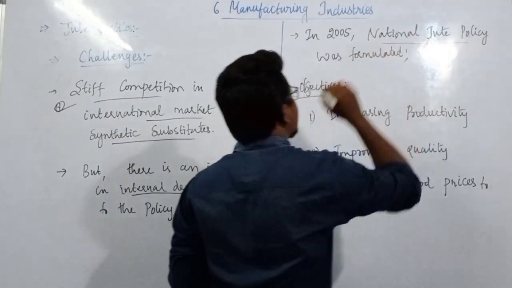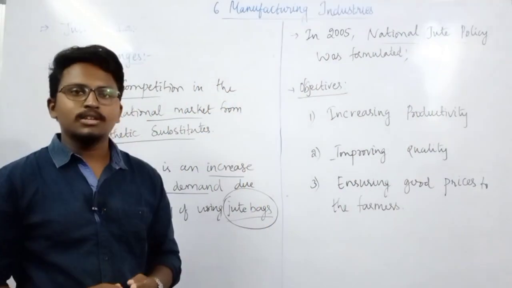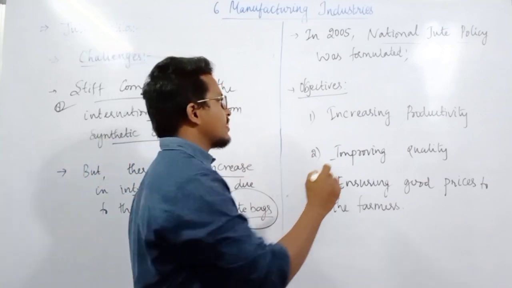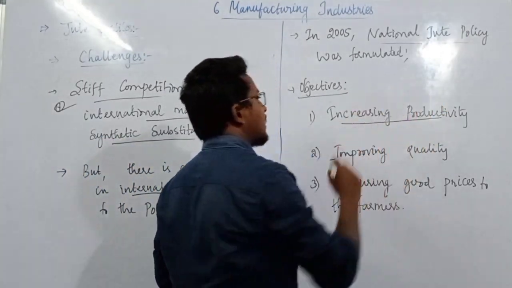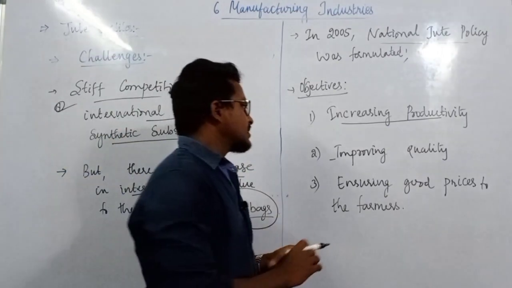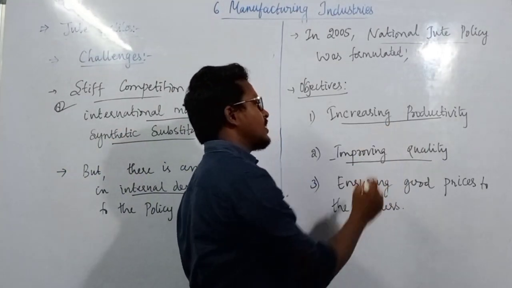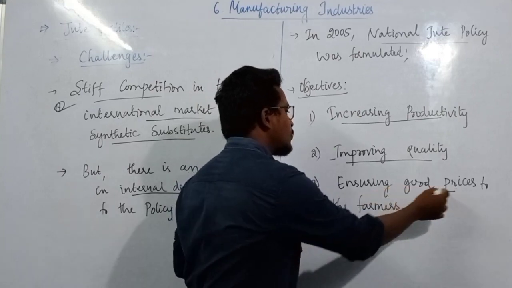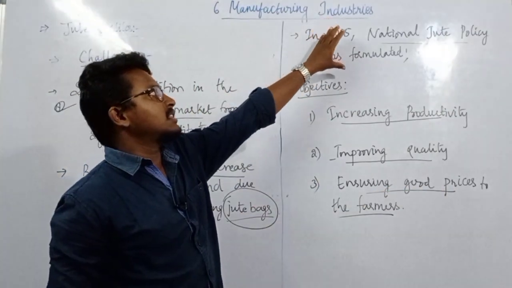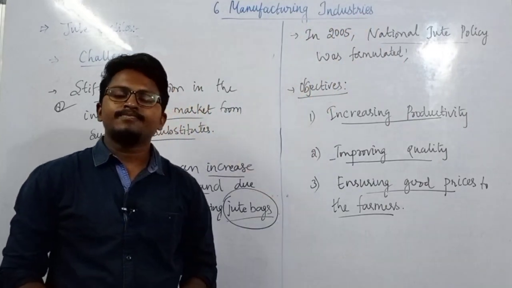National Jute Policy. And what were the main objectives of this National Jute Policy? The first and very important objective is increasing productivity. Then the next is improving quality and ensuring good prices to the farmers. So these are the three main objectives under this National Jute Policy.